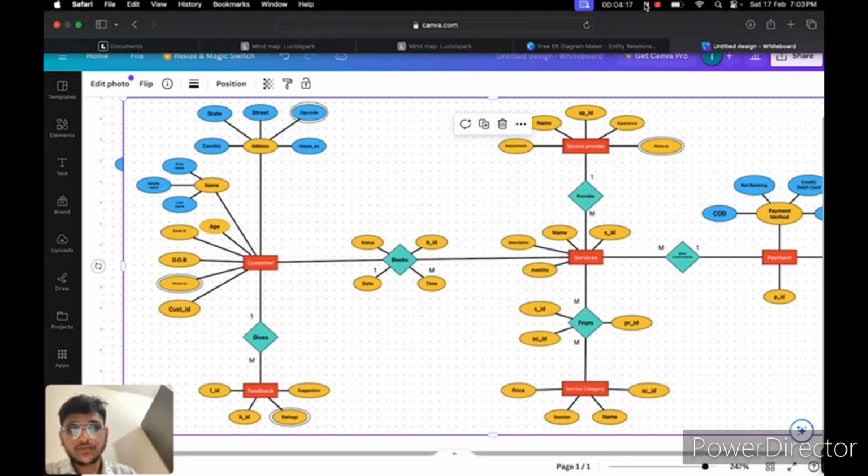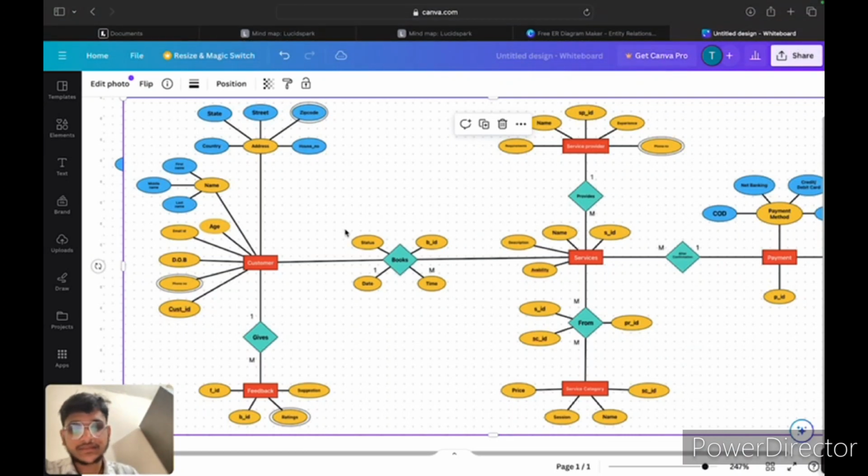So let's move to the customer and service entities. The relation between the customer and service entity is also one to many. One customer can get many services from many service providers. Books has a BID, and BID is a primary key here, and service has a service ID, which is a primary key.